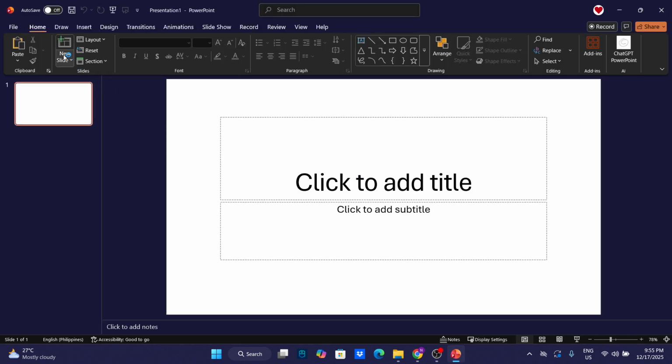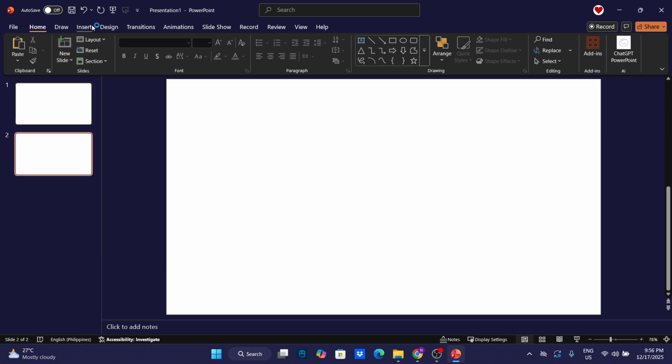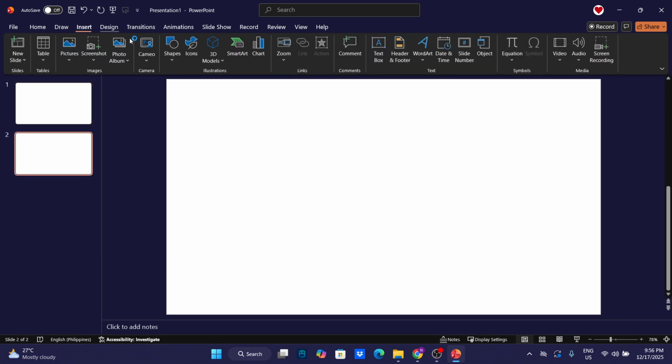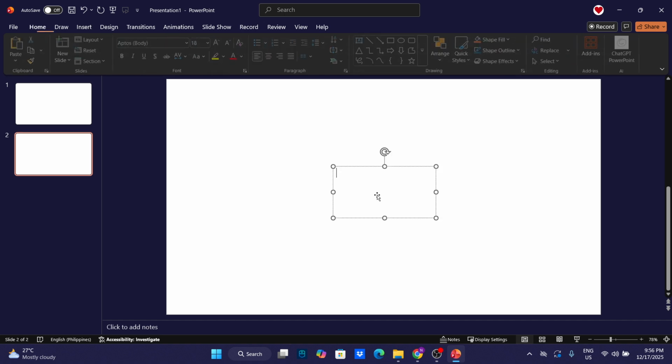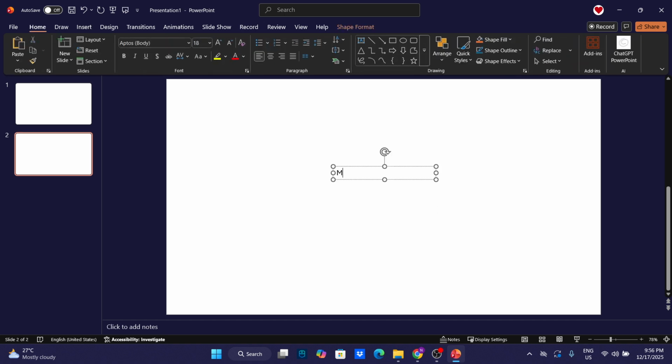Go to the Insert tab on the ribbon and choose Text Box. Click on the slide to place it, then type your message. For example, Merry Christmas. You can adjust the font and size now or later, either way works. Select the text you just typed. You can drag to highlight the characters or click the text box border so the entire box is selected.